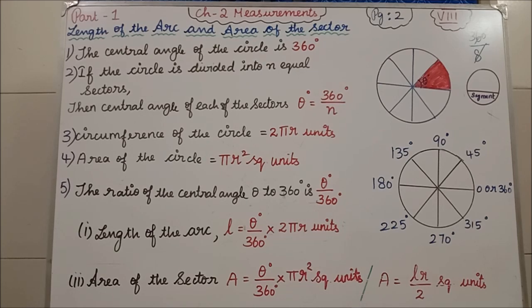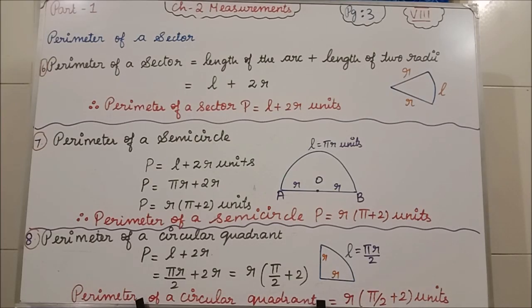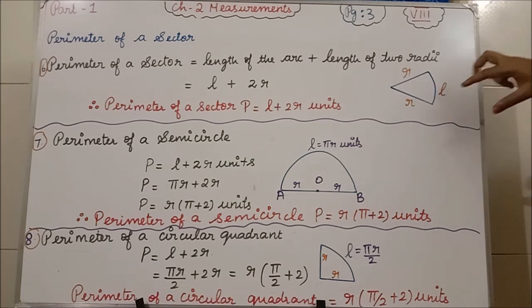Clear? Next we are going to see the formula based on the perimeter. See the sixth formula. Already in page number 2 we have seen 5 formulas, isn't it? Now in page number 3 we start the sixth formula. What is the perimeter of a sector? A sector is enclosed by 2 radii and 1 arc, I told, isn't it?